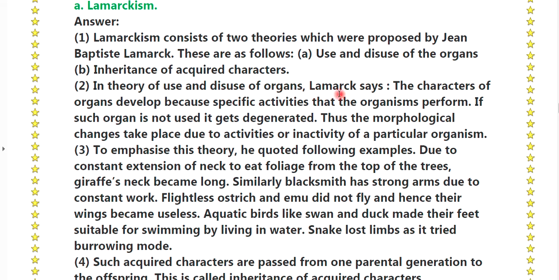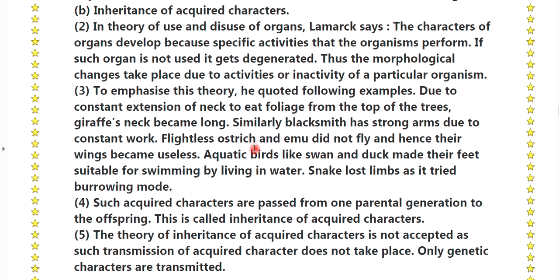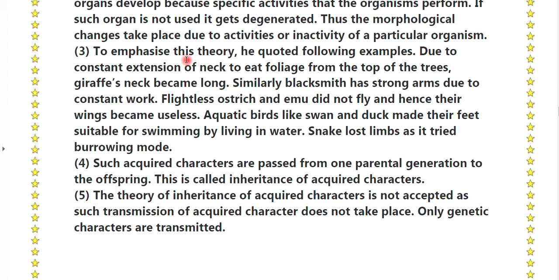of organs, Lamarck says the characters of the organ develop because of the specific activities that the organism performs. If such an organ is not used, it gets degenerated. Thus, morphological changes take place due to the activities or inactivity of the particular organisms. Third point, to emphasize this theory, he quoted the following examples.